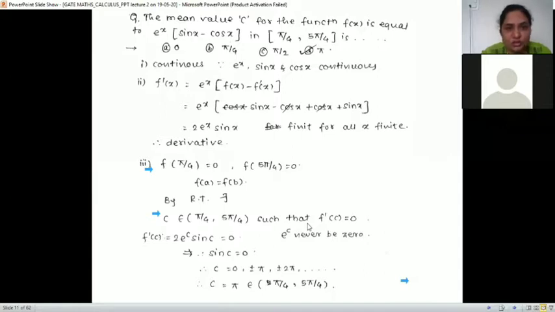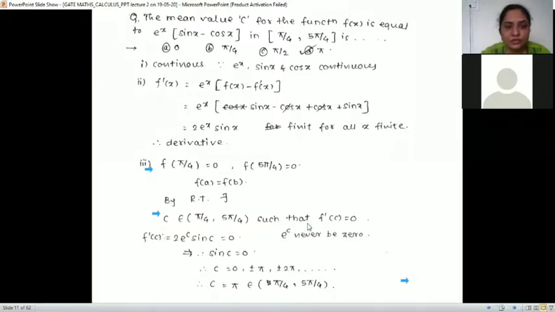The function is with us, so we call it f of x. Let f of x be equal to e raised to x into sin x minus cos x. Then is that function continuous? We have seen in all three theorems, Rolle's theorem, Lagrange's theorem and Cauchy's theorem, your function must be continuous and differentiable. As there is only one function here, either Rolle's theorem or Lagrange's theorem can be useful, and if there are two functions, then Cauchy's theorem.